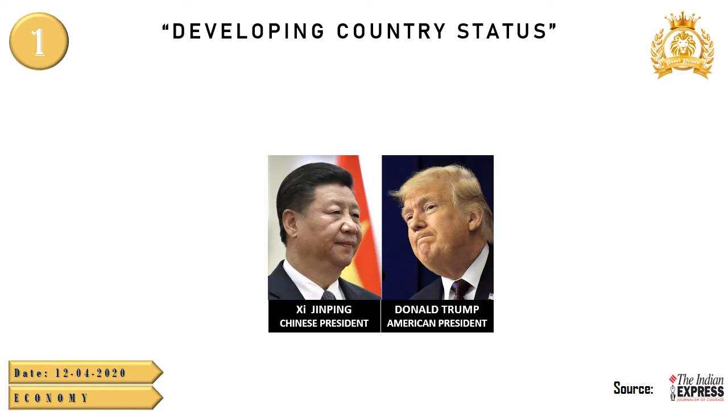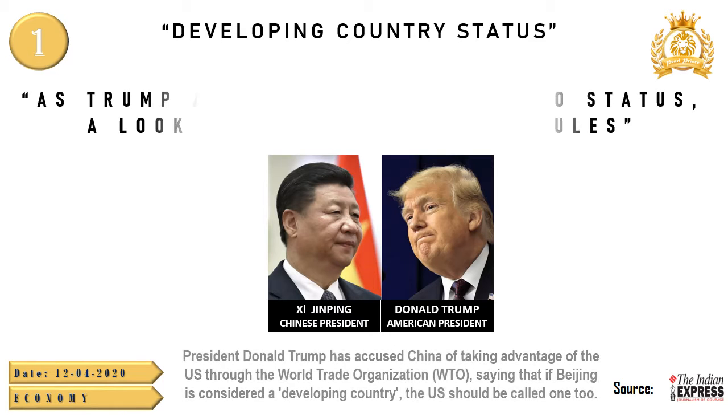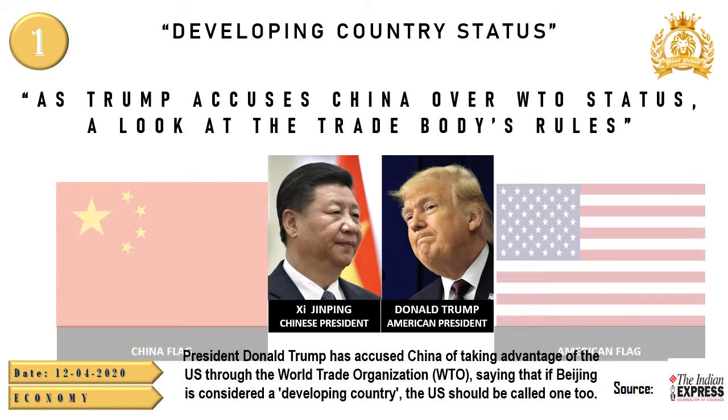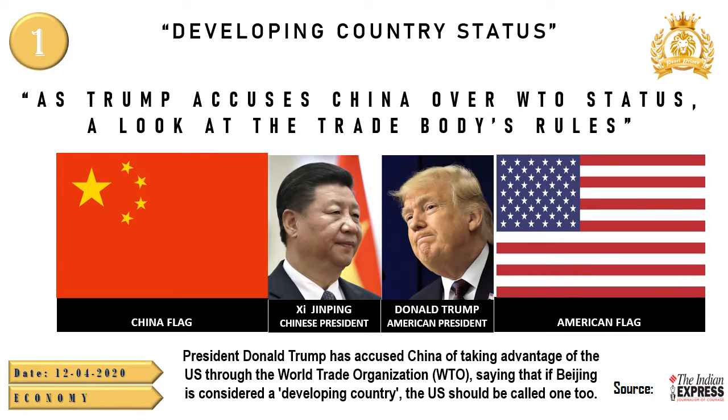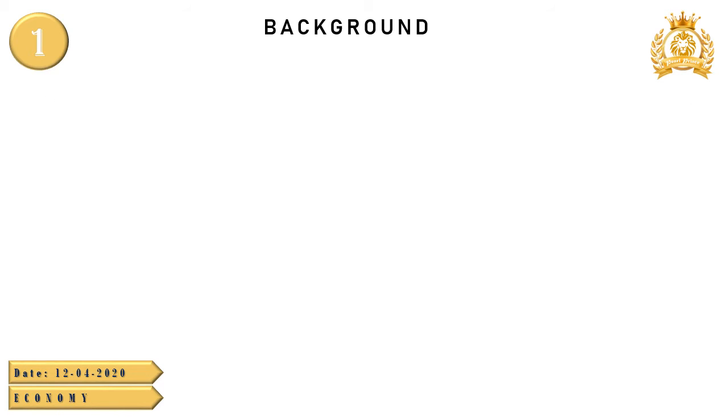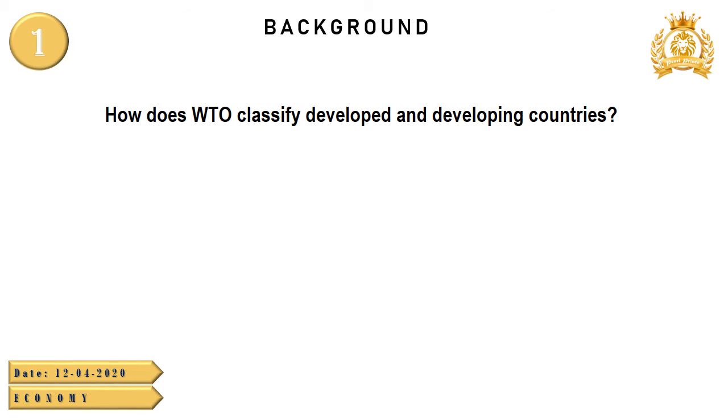funding. Now, the news source from the Indian Express says President Donald Trump has accused China of taking advantage of the U.S. through the World Trade Organization, saying that if Beijing is considered a developing country, then U.S. should be called one too. Let's see, how does the World Trade Organization classify developed and developing countries?